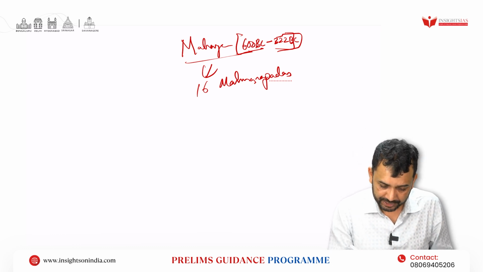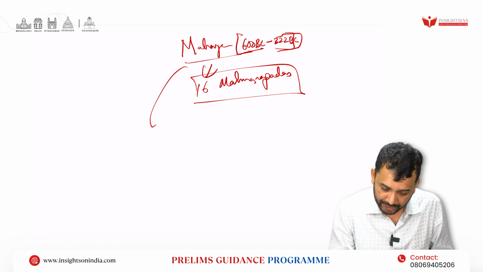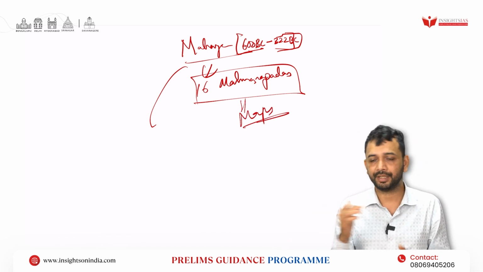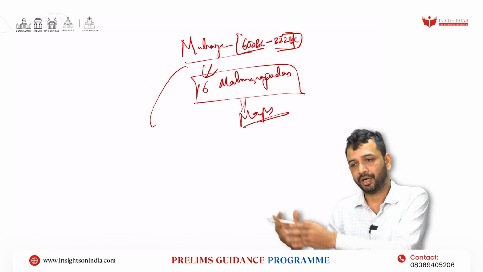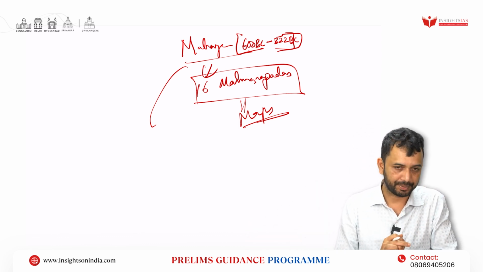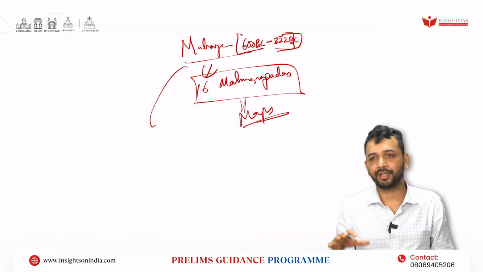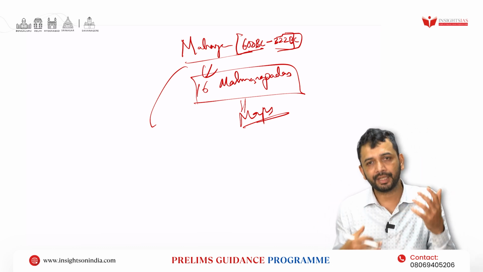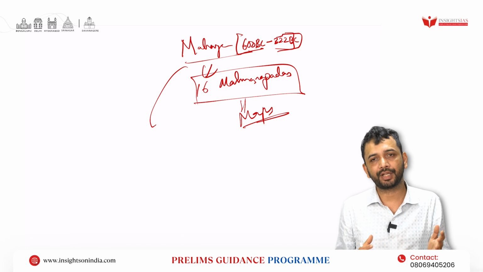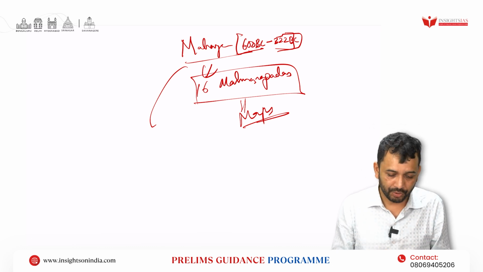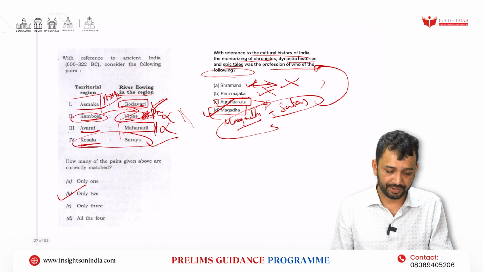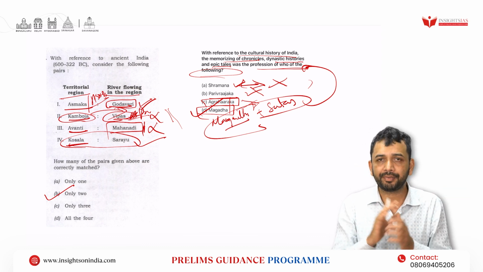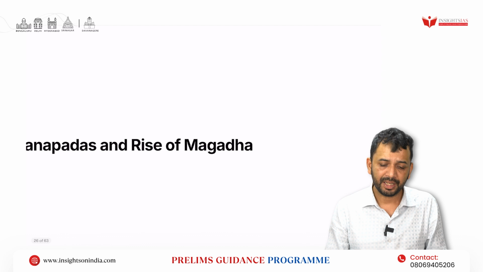Now next, within that 16 you study them through maps. Don't just mug it up, like Anga comes under Champa, do not mug it up, right? Or Avanti, Matsya, Vajji, Malla, Chedi, like that. Don't just remember the names. If you do that, over a period of time you will not be in a position to attend such questions, where you can see the territorial region and river flowing through it. But if you have gone through the maps and seen the places, then you will be in a better position.